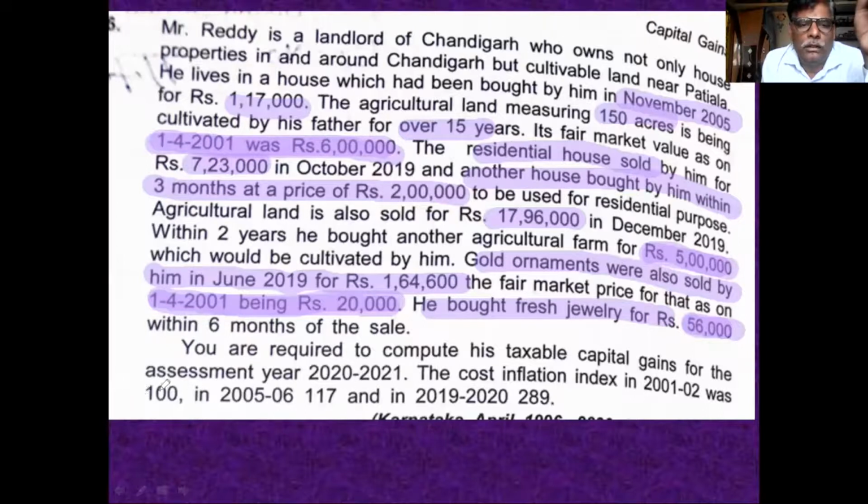Clear? And index is given for you people. 2001 to 100. Then for the year 5, 6, 117, 1920, 289. You take this index and apply it for calculation.